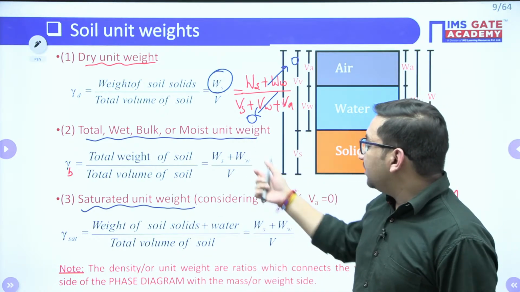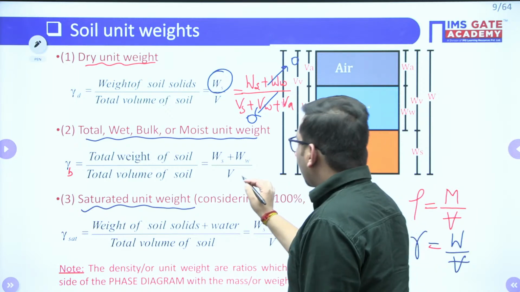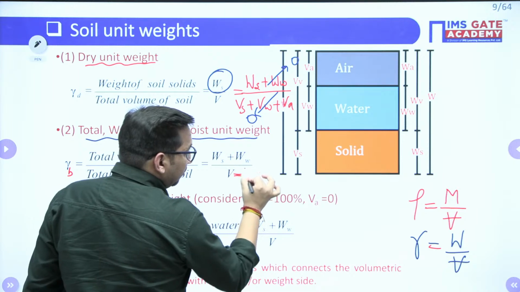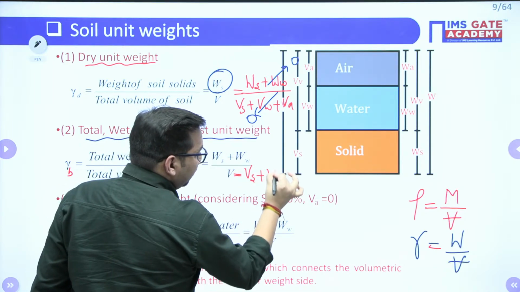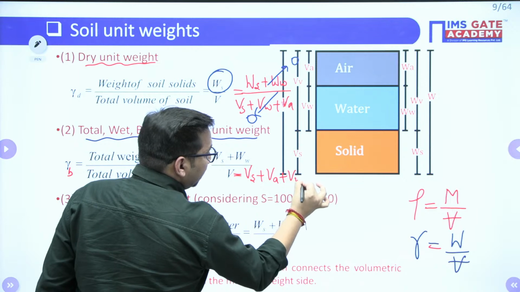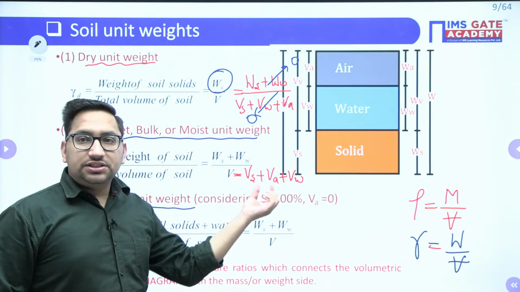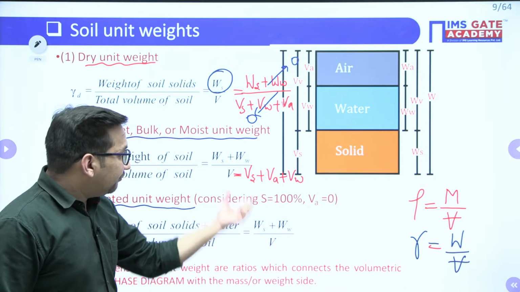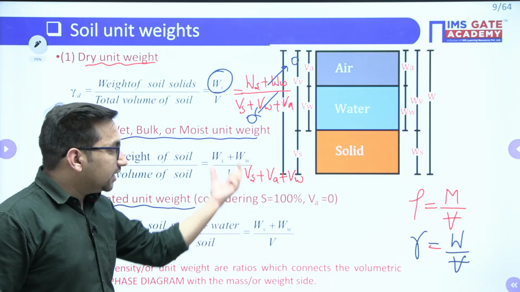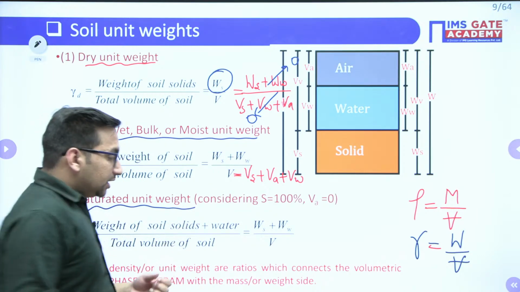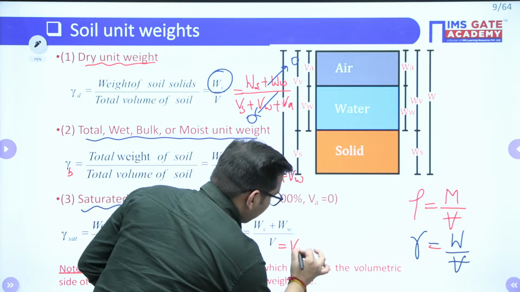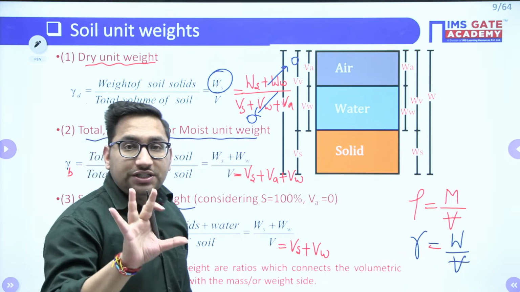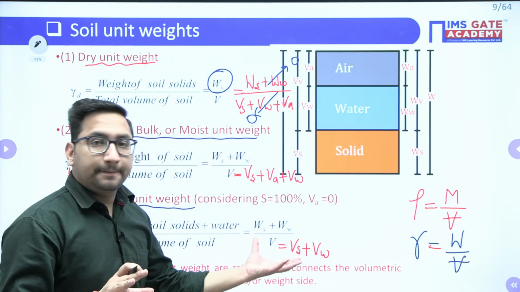What will be the difference between these two? When you are writing gamma bulk, your volume will be volume of solids plus volume of air plus volume of water, as in your soil there are solids, air and water. But if you are talking about the saturated unit weight, the weights are the same, the numerator is the same. But for the denominator, this particular value will be your volume of solids plus volume of water only, as there is no air. When all voids are filled with water, it means there is no air. Clear?